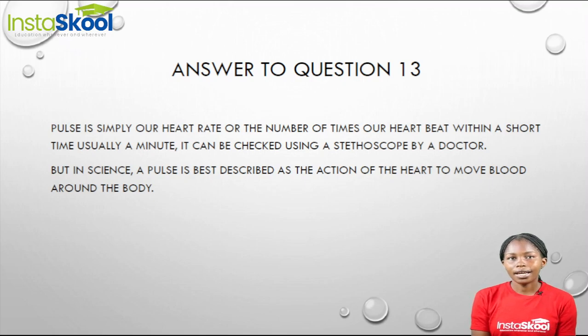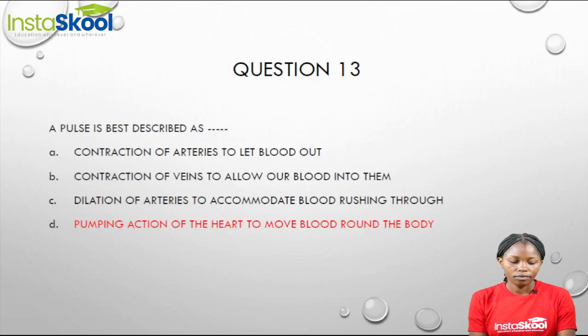But in science, we can best describe a pulse as the action of the heart to move blood around the whole body. Now let's go back to our options. We can see our option D, the pumping action of the heart, because the heart pumps blood to move around the body. So that's our option D.